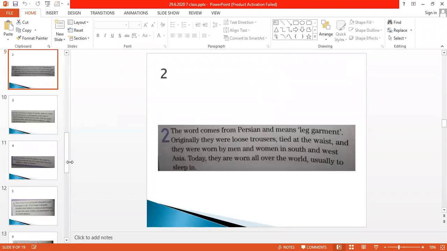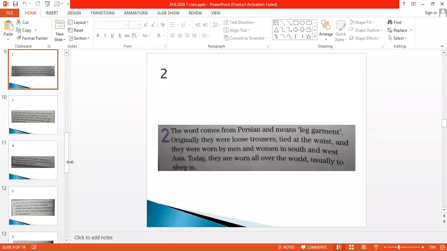Today, they are worn all over the world, usually to sleep in. It is very easy. We sleep in what? We are wearing a leg garment. We are wearing it at home to sleep. You can write it down. You can tell me the answer in your chat box. The second one is the easiest, and it is written over there also.